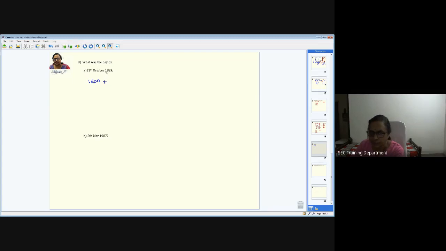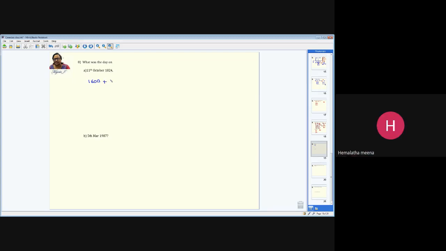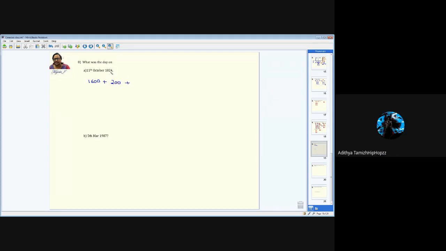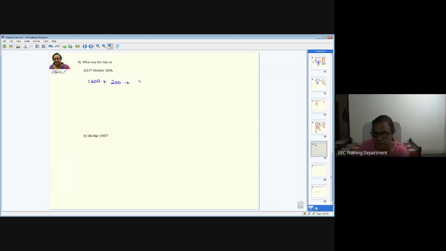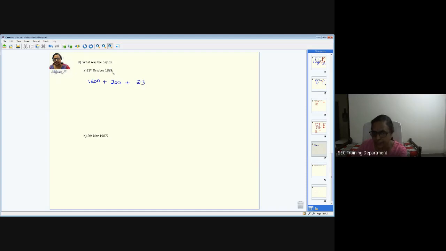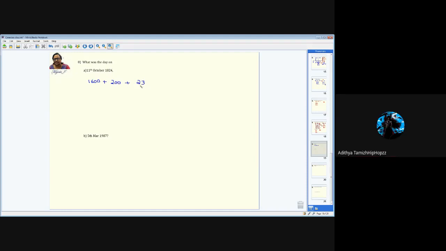Once you remove the 1600, what is the balance year left out? 224, ma'am. 224. So you have to consider the century year separately. So century year is nothing but 200. Right. So once you have taken this, that means 1800 you have taken out here. Remaining is 24. So what do you do with 24? Is the 24th year completed? No, ma'am. It's running. So what are you supposed to take here? 23. Good, because the 24th is a running year which is not completed. So we will go up to 23.